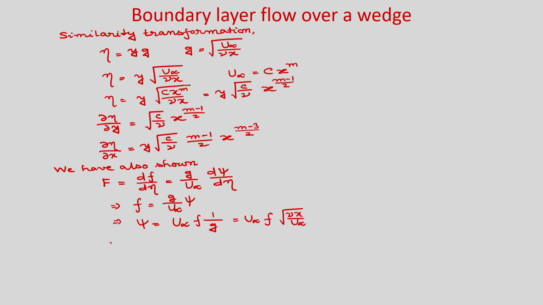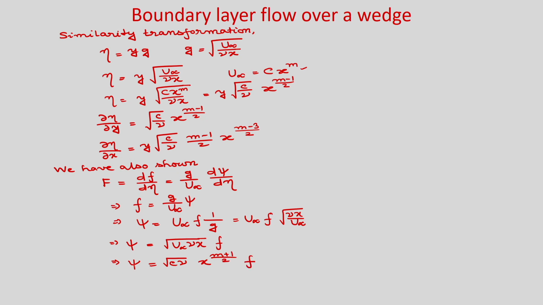So, from here you can write psi is equal to root of u infinity nu x into f, and u infinity is c x to the power m. If you put it here, you will get psi is equal to root c nu into x to the power half and x to the power m, so it will be x to the power (m plus 1) by 2 into f.